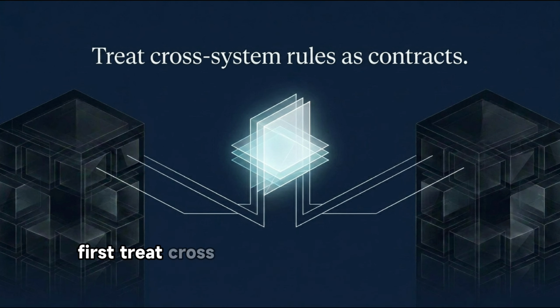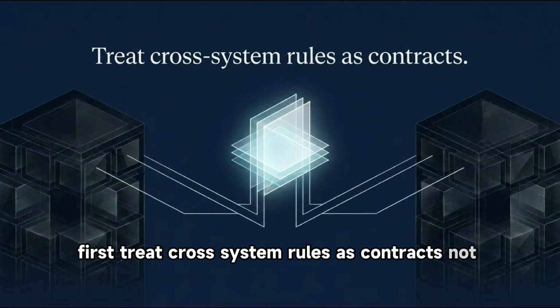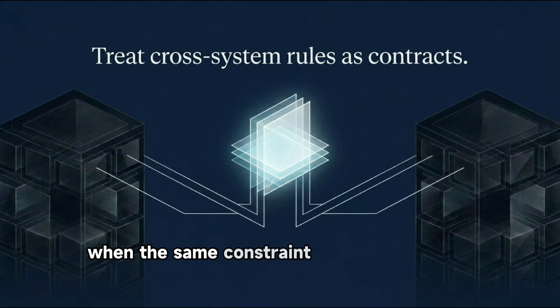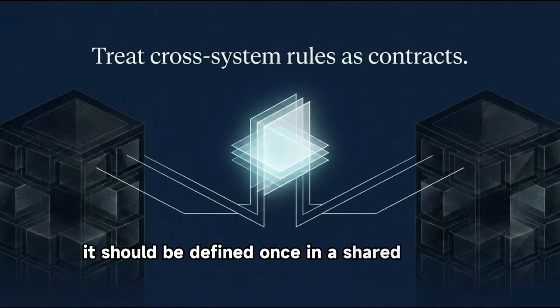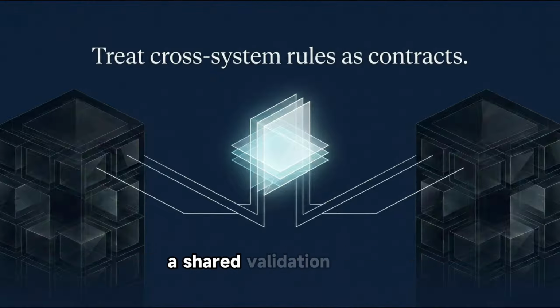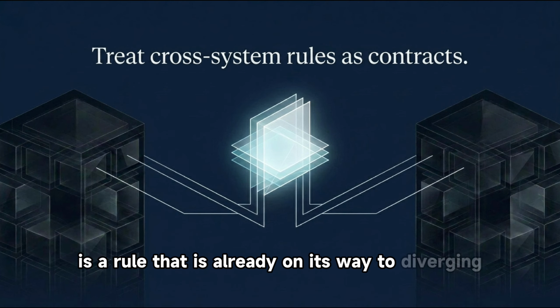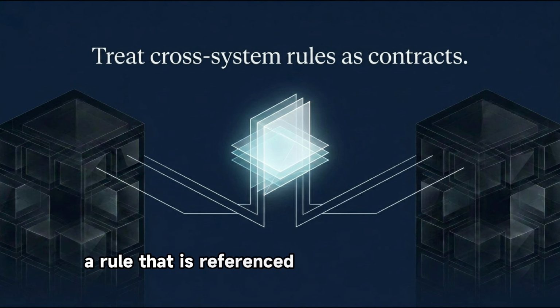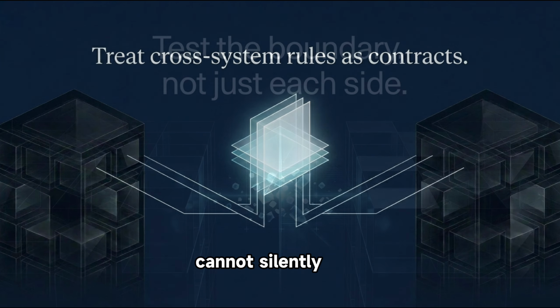First, treat cross-system rules as contracts, not copies. When the same constraint must exist in 2 systems, it should be defined once, in a shared schema registry, a shared validation library, or a shared specification document, and consumed by both. A rule that is copied is a rule that is already on its way to diverging. A rule that is referenced from a single source cannot silently split.